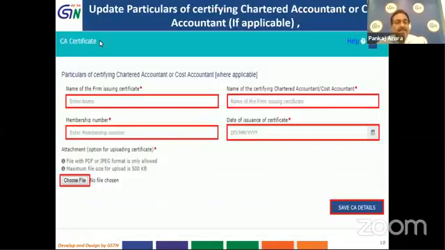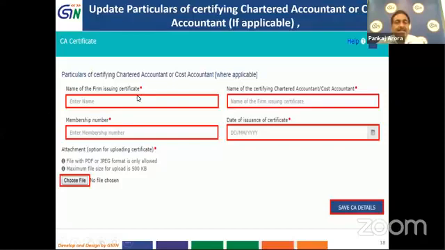So the next screen, you will see that there is CA certificate. In this field, the particulars of the certifying chartered accountant or the cost accountant, whoever has issued the certificate, which is required in lieu of rule 44(5), which is required to be furnished by the chartered accountant or the cost accountant.